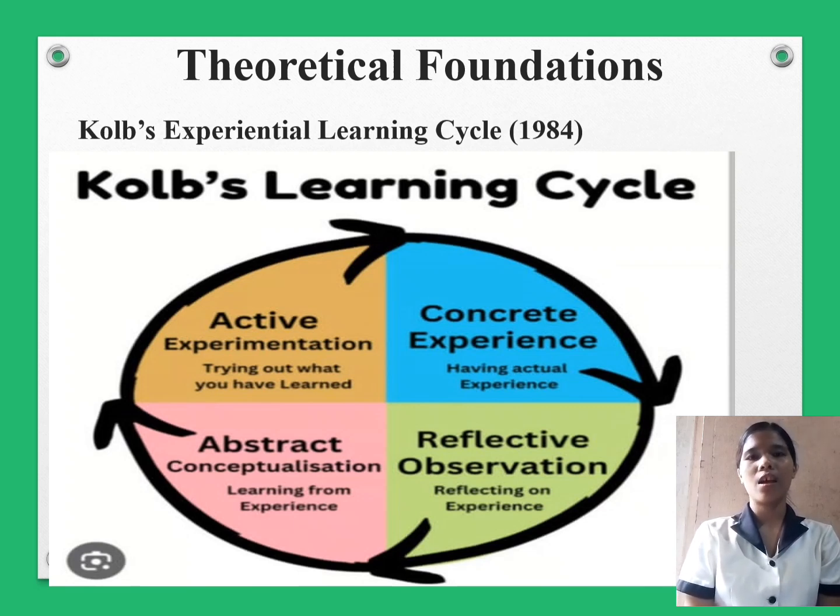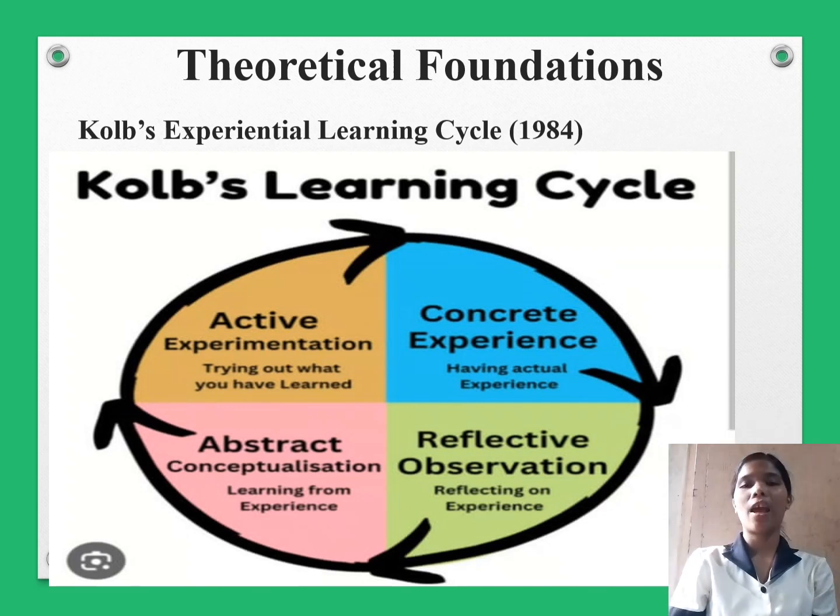The cycle emphasizes learning through experience, reflection, conceptualization, and testing new ideas. Portfolio consolidation fits in the reflection and conceptualization stages, supporting continuous improvement, according to Case Western Reserve University, 2025.